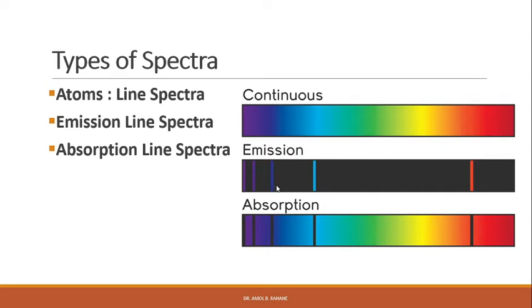In the case of the absorption spectrum, we know the atoms do not only emit photons, they also absorb photons. If a photon hits an atom and the energy of the photon is the same as the difference between two energy levels in the atom, then the electron in the lower energy level can absorb the photon and jump up to the higher energy level. If the photon energy does not correspond to the difference between two energy levels, then the photon will not be absorbed in that case, right? But still it can be scattered, right?